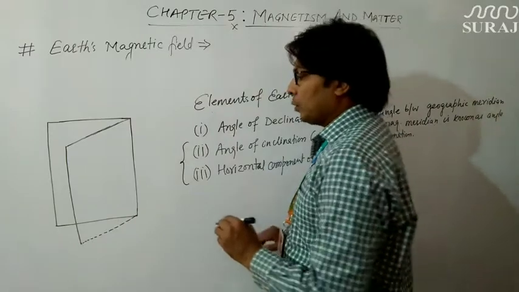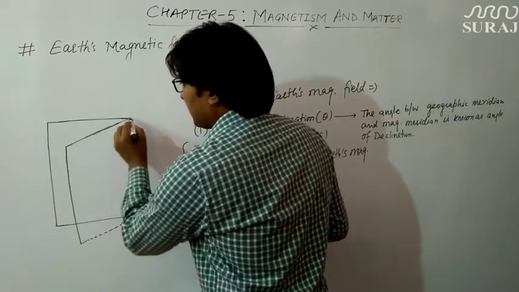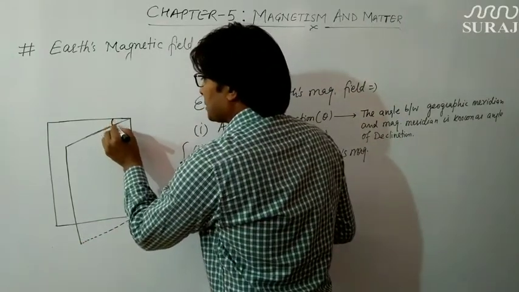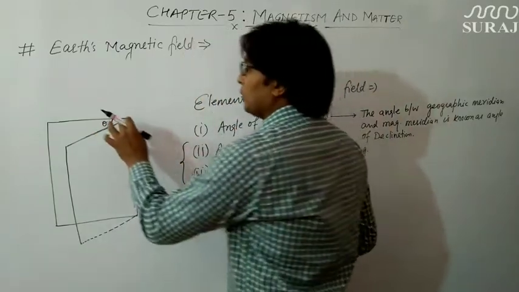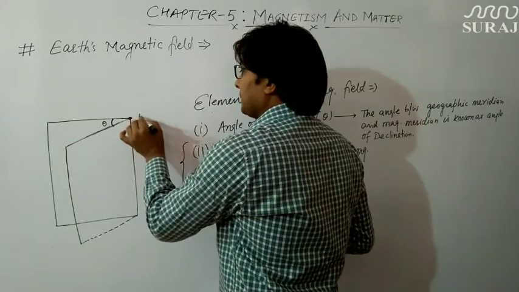Okay, and we know that the angle between this geographic meridian and magnetic meridian is known as angle of declination, which is denoted by theta. So this is the angle of declination, and suppose this is point P.